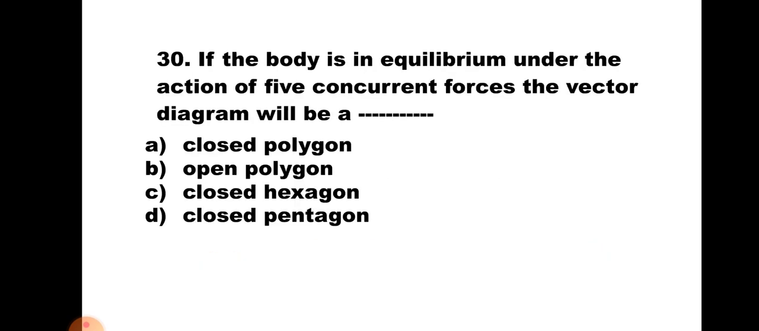Question number 30. If the body is in equilibrium under the action of 5 concurrent forces, the vector diagram will be: A, closed polygon; B, open polygon; C, closed hexagon; and D, closed pentagon. Now here the body is in equilibrium, so the vector diagram will be a closed figure. So A, closed polygon, is partially correct. B, open polygon, is wrong. C, closed hexagon, is also wrong because there are 5 concurrent forces and a hexagon has 6 sides. So the correct answer is D, closed pentagon.